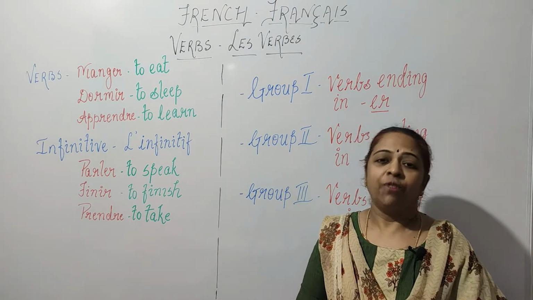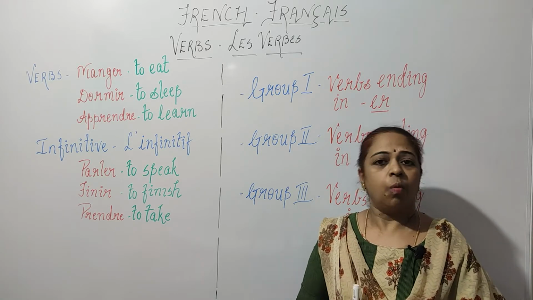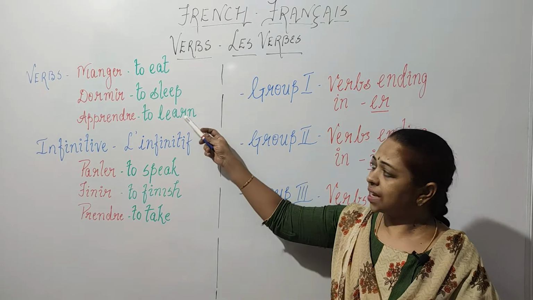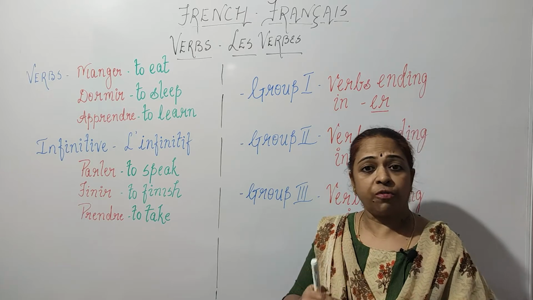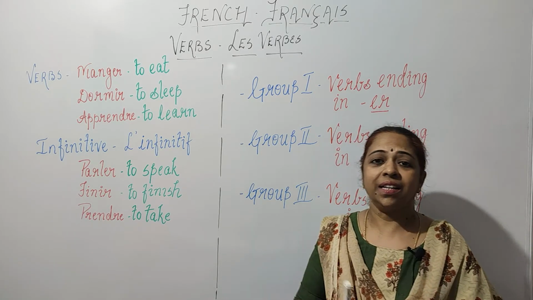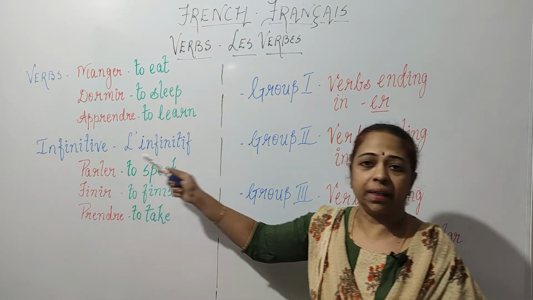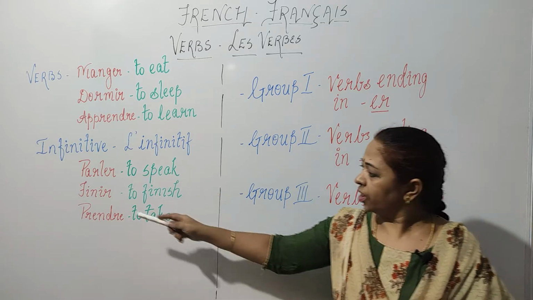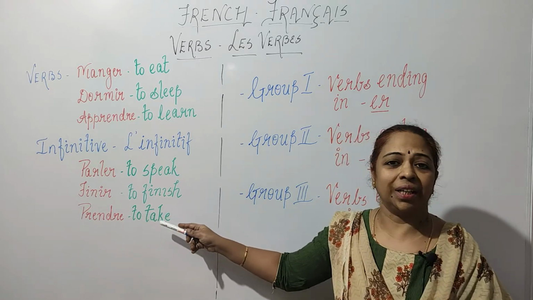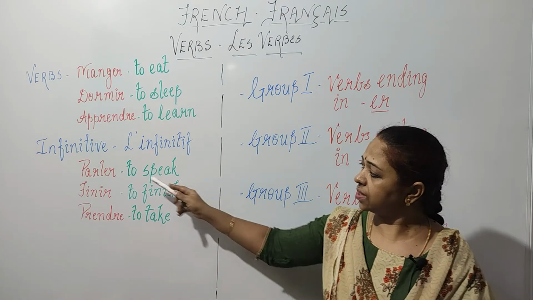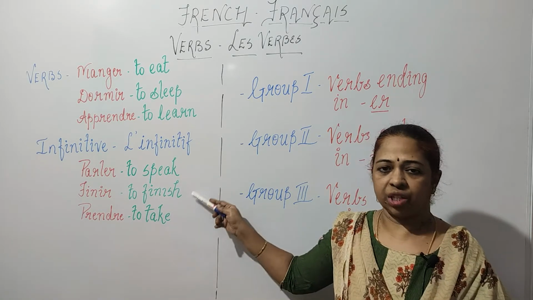In French, for using the verbs, we have to know their infinitives. What are infinitives? Infinitives are nothing but the verbs in which there is no one performing the action and it is not bound by time. For example, we have parler, to speak; finir, to finish; prendre, to take. In English, infinitives are written as to plus the action word.